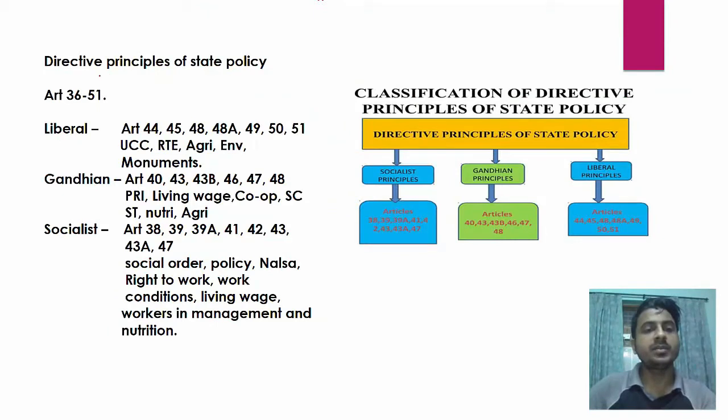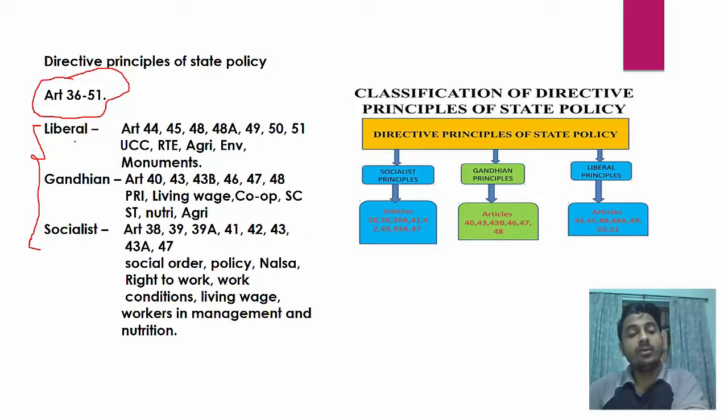Similarly, directive principles of state policy you can also learn. First you have to remember it is from 36 to 51. Then you have to classify them into liberal, Gandhian and socialist. Okay, now after you have classified them, you can remember them a bit easier, like Article 44 is Uniform Civil Code. Civil code means for all the religions there has to be a uniform civil law.